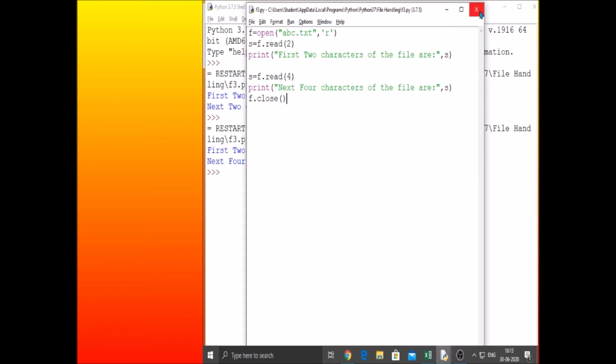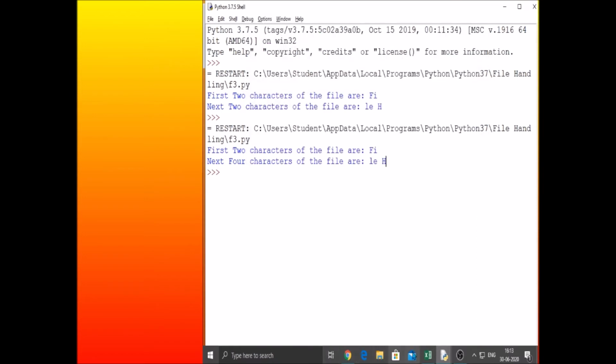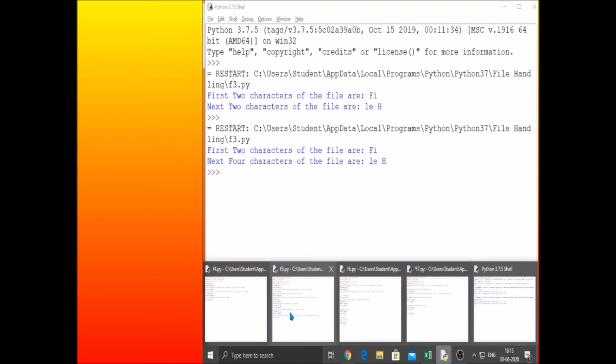But what if you don't want to read from that location? If you know the specific location, or from so-and-so byte you want to read or write from that location, how do we do that? Let's proceed and see the next program.